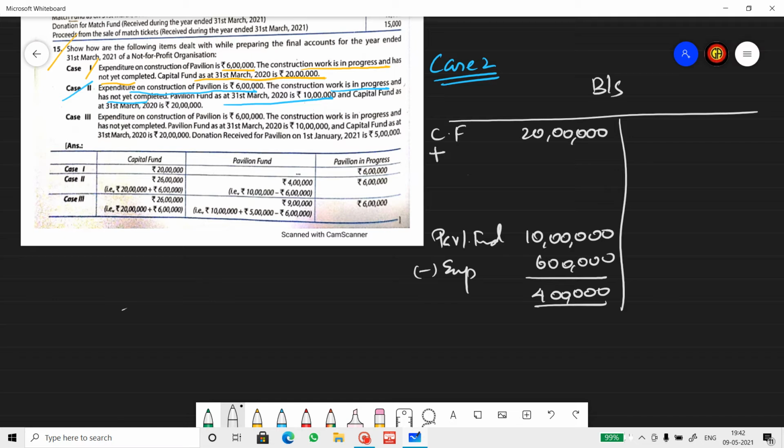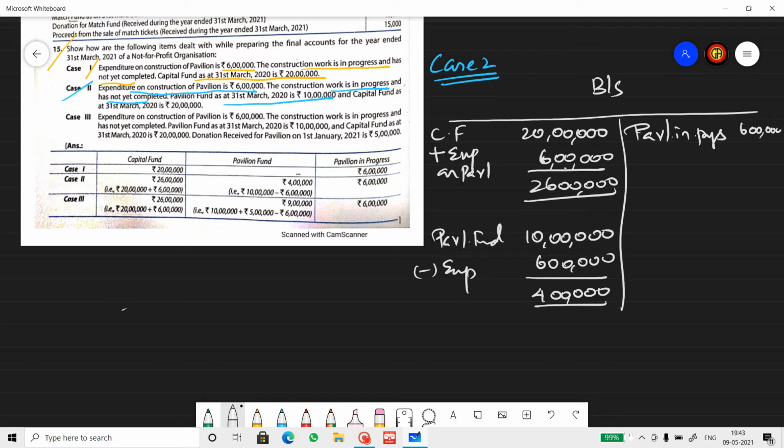Since an asset is formed, we add the expense on pavilion to this, 6 lakh. So this is 26 lakhs. And then pavilion in progress 6 lakhs, asset side of the balance sheet. So if there is a fund, the expenditure should be subtracted from the fund, and if the expenditure is for the formation of an asset, it will be added to the capital fund and also shown on the asset side of the balance sheet.